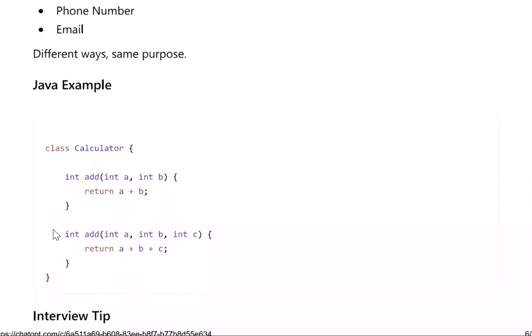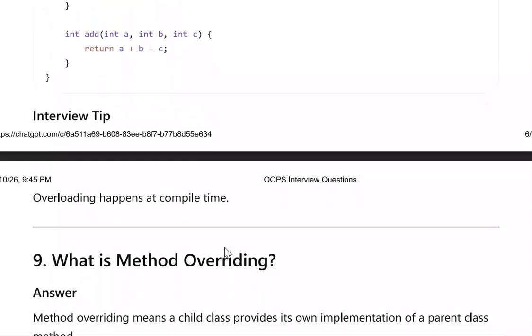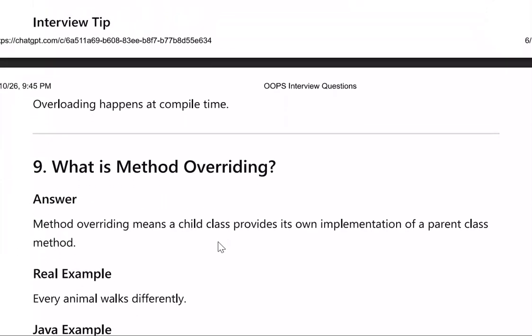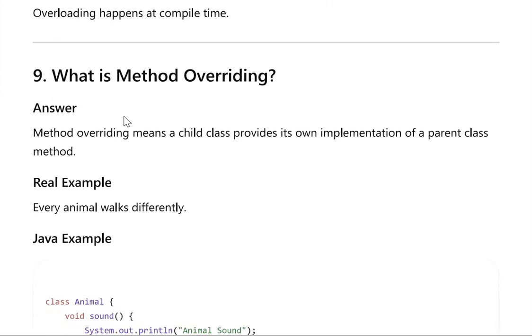We have created an add function. If we pass two parameters, we get the sum of two parameters. There is another add function: if we pass three parameters, we get the sum of three parameters. Interview tip: overloading happens at compile time only.